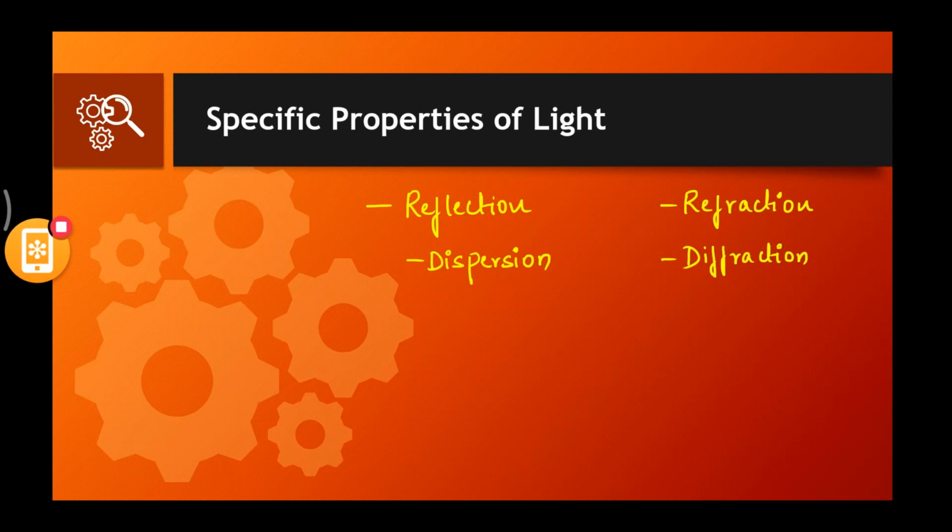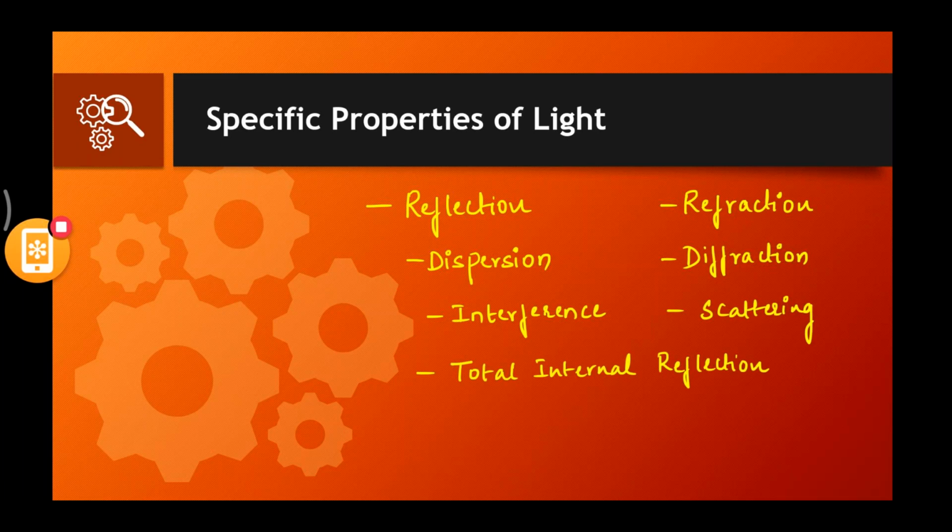Then we have diffraction, right? Some call it diffraction, some call it differently, unless you are forgetting the spelling. It's fine. Diffraction is one of the specific properties of light. We also have interference. We'll see all of these properties one by one, don't worry. Then we have scattering of light, then total internal reflection, and finally polarization. So today in this class, I'm going to discuss all of these in detail: reflection, refraction, dispersion, diffraction, interference, scattering, total internal reflection, and polarization.